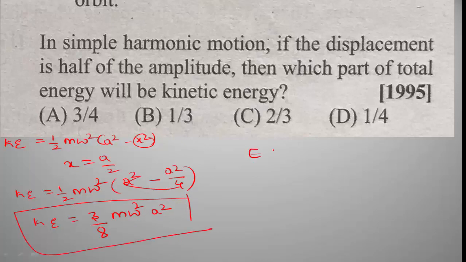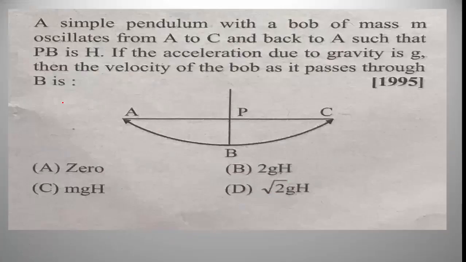We know the total energy E is equal to 1 by 2 m omega square into a square. Which part of the total energy will be kinetic energy? Kinetic energy divided by total energy, K divided by E. We get the answer 3 divided by 4. Option A is the right answer.